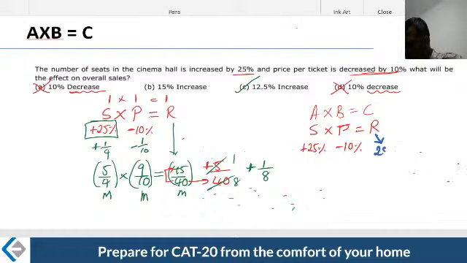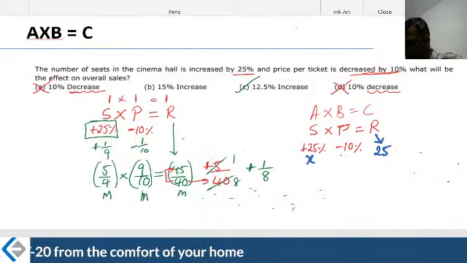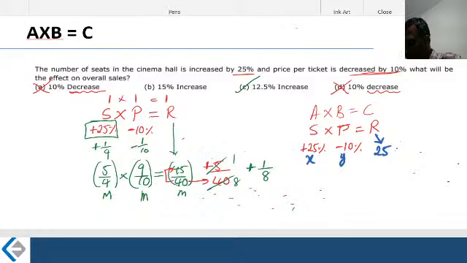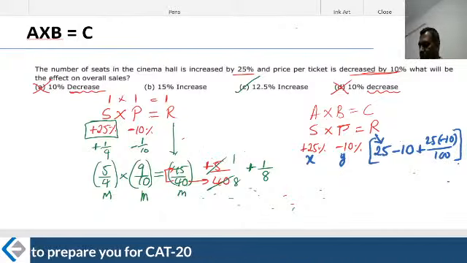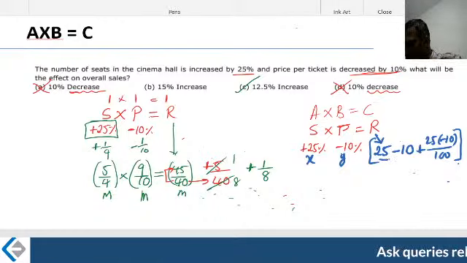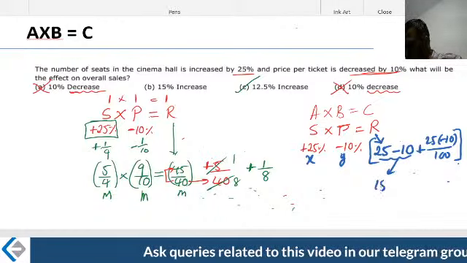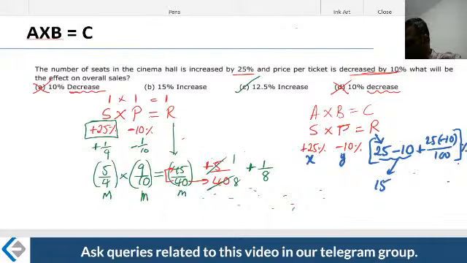How do I write it? We already just discussed this. 25, that is the x value. What is the y value? Minus 10. Therefore, 25 plus of minus 10, then plus 25 times minus 10 divided by 100. That is the figure that we are talking about. Okay, this leads me to 15%. That's the percentage change we are talking about.